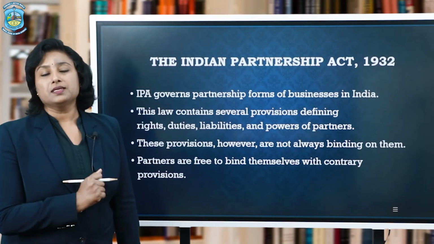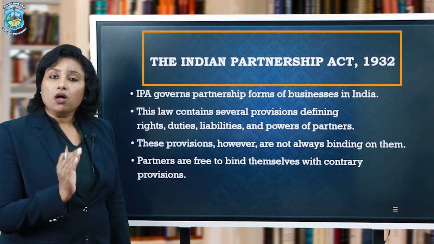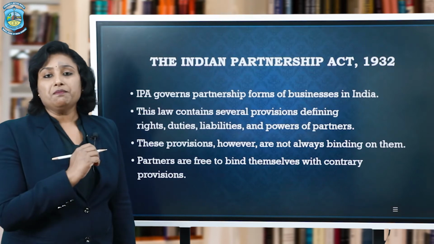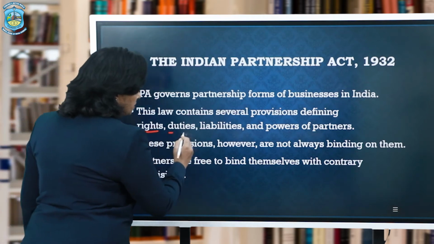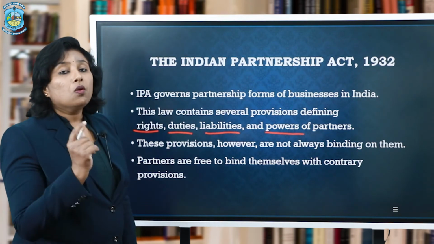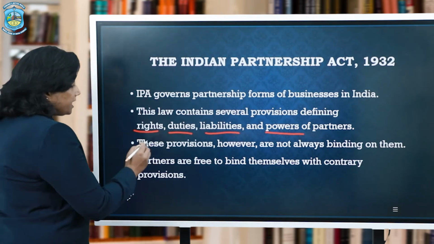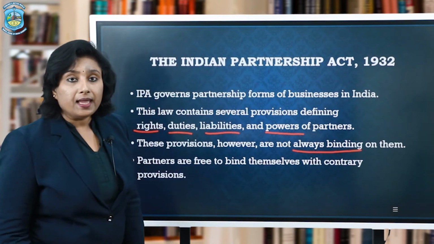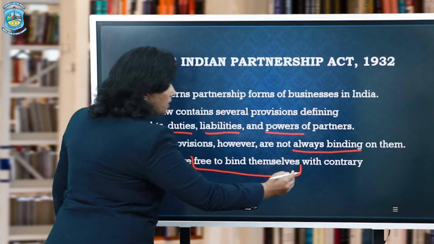Let us learn a few more things about the Partnership Act 1932. Well, this Act governs all forms of partnership organizations across India. The second thing is that it contains all the provisions defining the rights, duties, liabilities and powers of partners. That means the Act clearly states what is to be done by the partners and what is not to be done. But these provisions are not always binding on the partners. Why? Because in the very next point, they are free to bind themselves with contrary provisions.